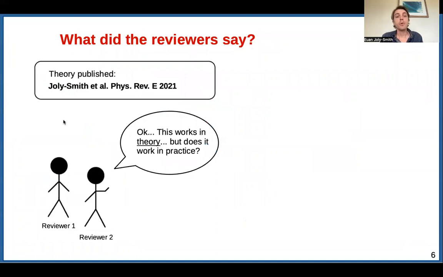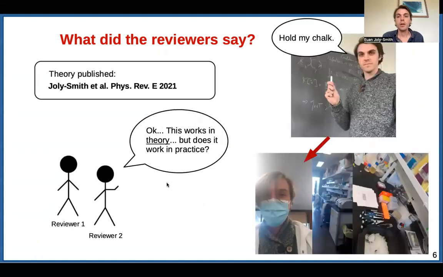So the theory for this constraint has been published, but in the process, the reviewers brought up a very important point, namely, would this even work in a real biological system? As a theorist, I somehow convinced myself that the best way to answer this question was to do the experiment myself. Because if I could do it, then surely this ought to work, and surely the experimentalists would be able to do it. So I joined a lab in Montreal, and I learned how to do these experiments.